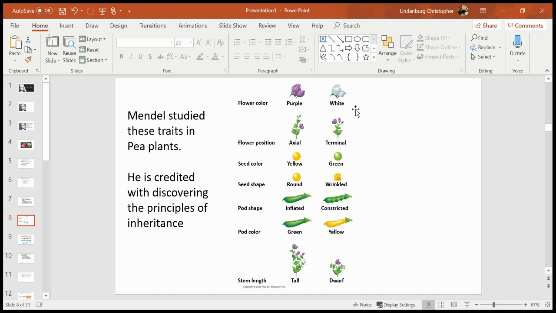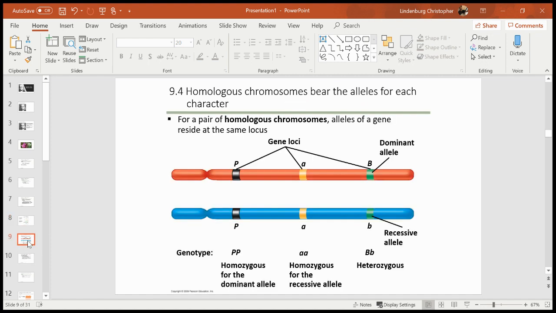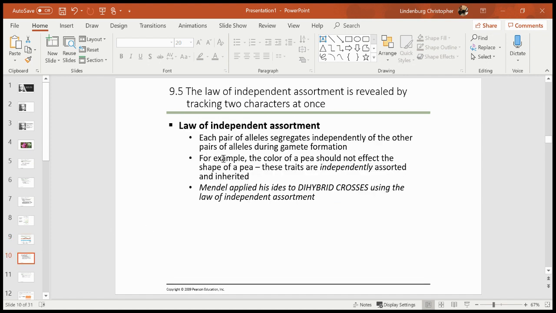But you do need to understand that since Mendel was studying more than one trait, he could also look at dihybrid crosses. Remember, dihybrid crosses from last time would be two traits at the same time. So we now understand that for homologous chromosomes, we're going to have multiple genes present, and each one will have different alleles. And so what Mendel did was he was understanding that if there are two traits at once, or a dihybrid cross, his idea was that those two traits would not influence each other.